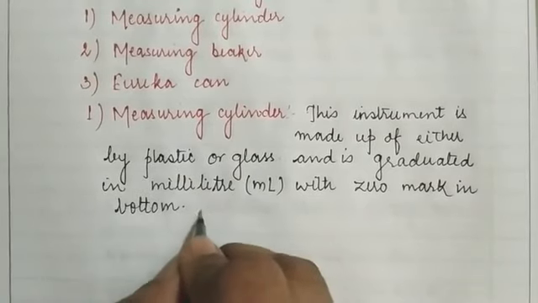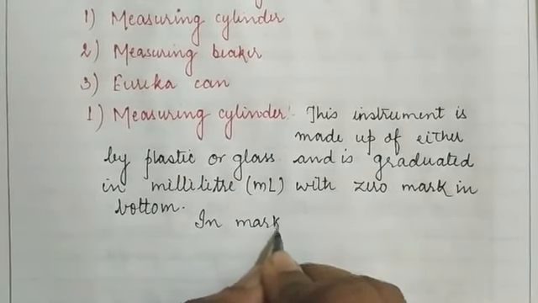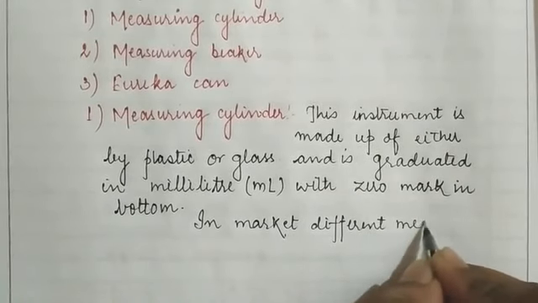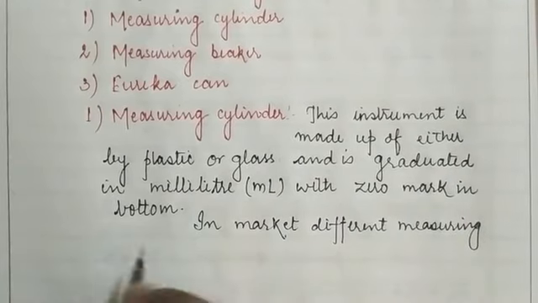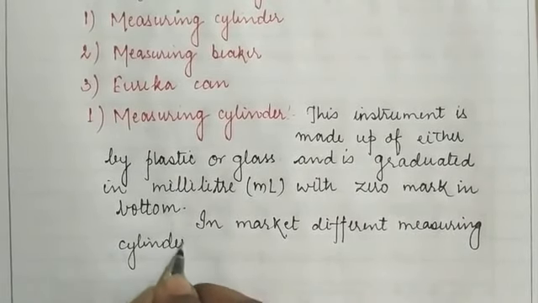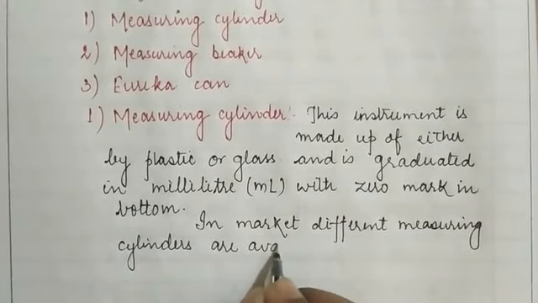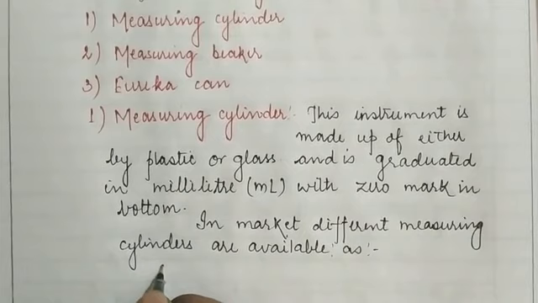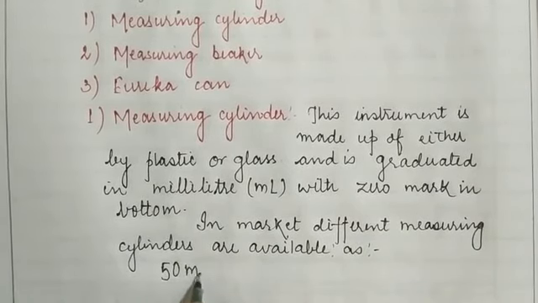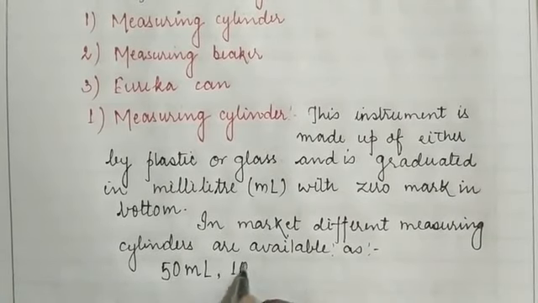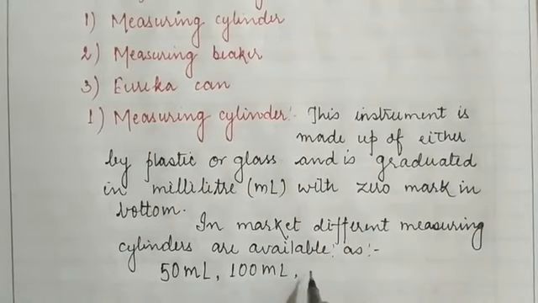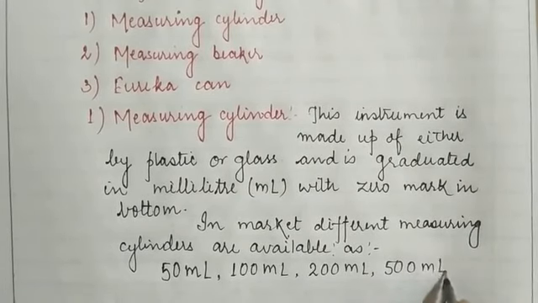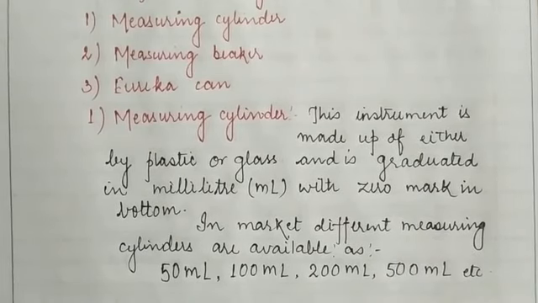In the market, different measuring cylinders are available with different measurements, like 50 ml, 100 ml, 200 ml, and 500 ml, etc.